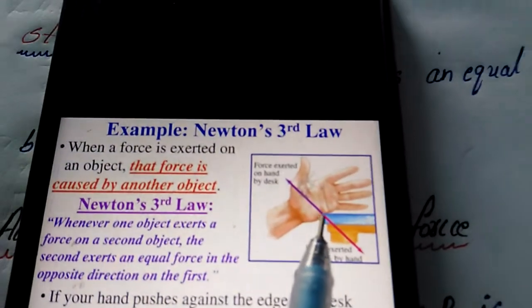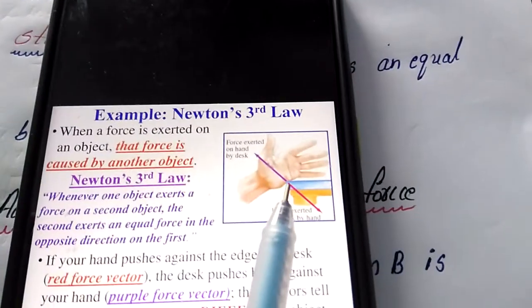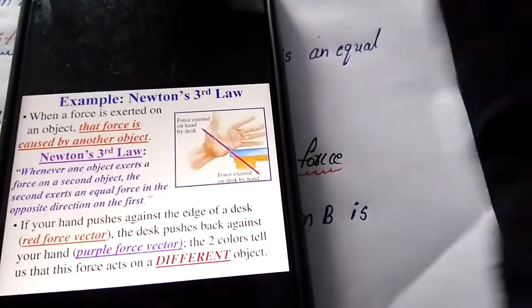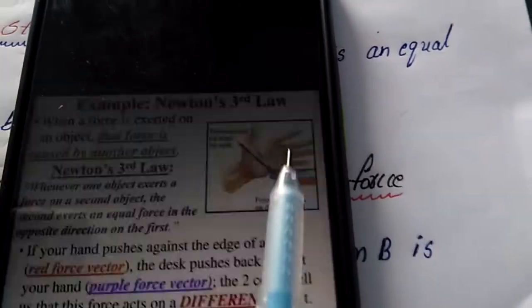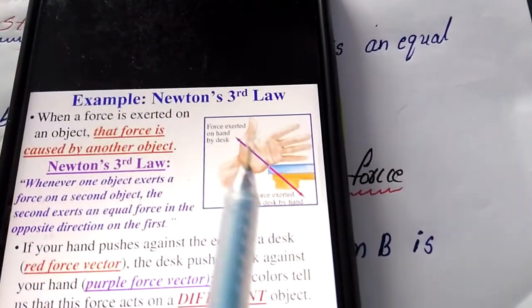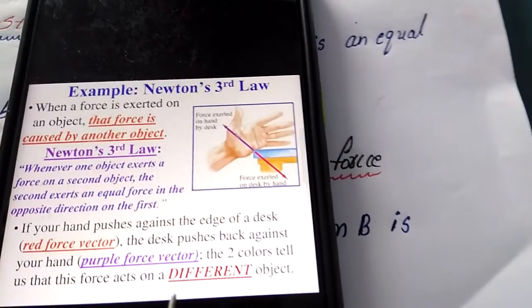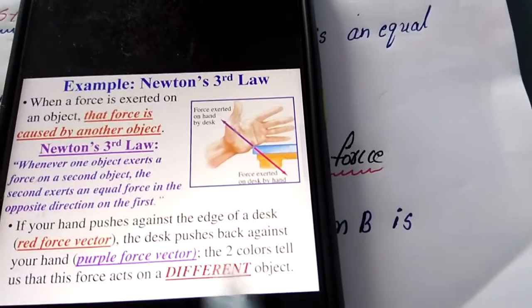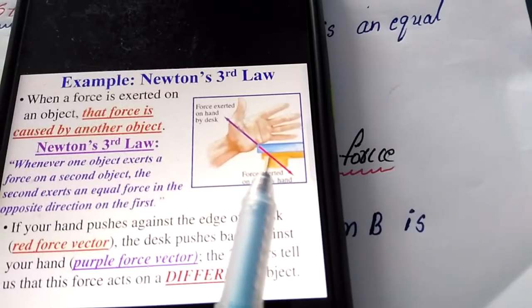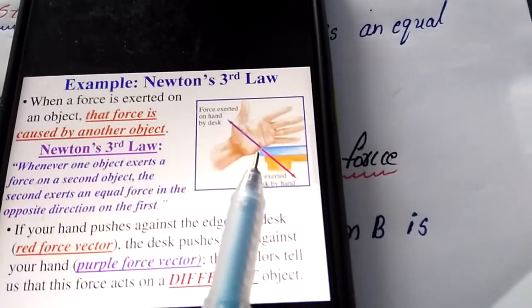Here the edge means the corner. When we apply force on the edge, we apply it like that. The desk pushes back against your hand, which means the desk also pushes against the hand with the same amount of force. The two colors tell us the forces act on different objects. This one is the hand, this one is the desk. These are two different objects, and the force is acting on two different objects.